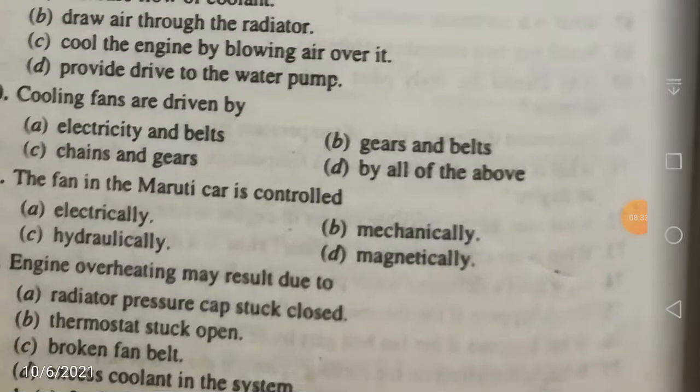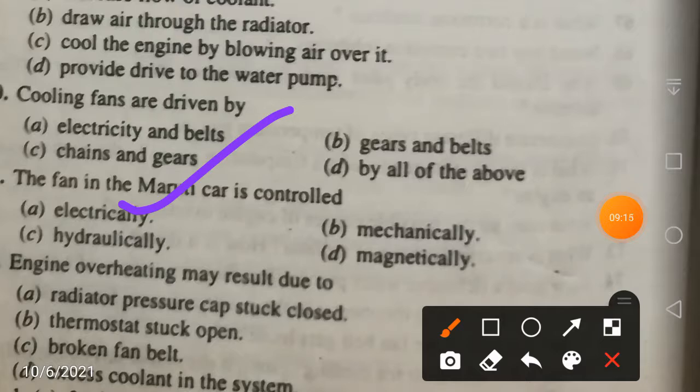Next question. The fan in the Maruti car is controlled by, just now I was telling you, mechanically, hydraulically, electrically or magnetically. Magnetically is not used. Fans need a very small power, so they are controlled neither mechanically nor hydraulically, because mechanical control is used when the power required is more. So the fan in the Maruti car is controlled electrically. Out of the confusion between electrical and magnetic, you can easily choose electrically. There is no magnetic circuit actually.